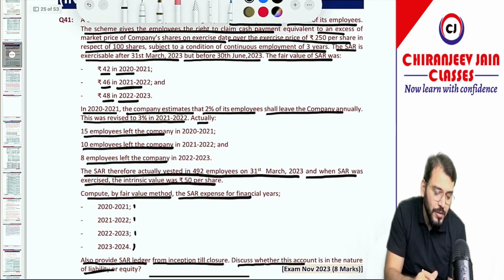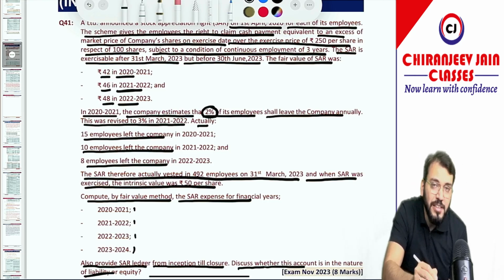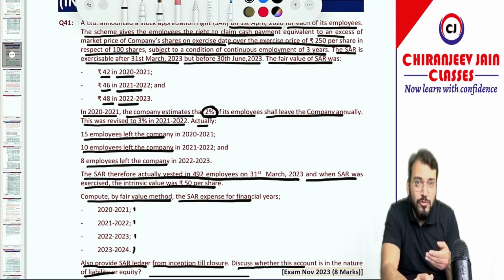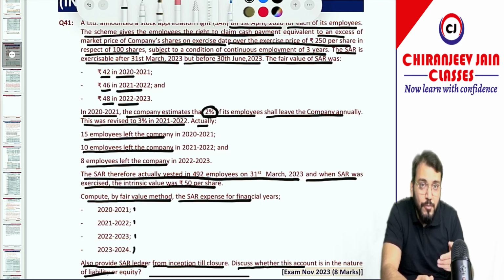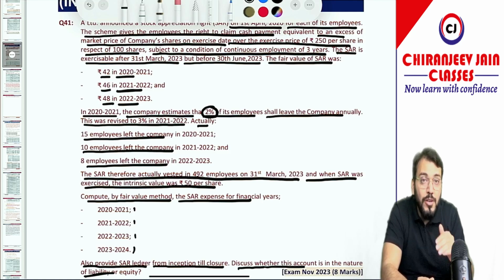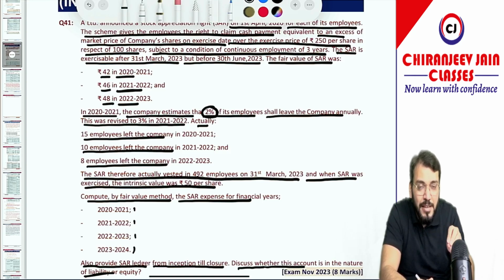So very simple question. The same question we have done in the class, but when I did it in the class, I said that for this type of question, two assumptions are available about this 2% annual departure rate. So I said in class that two assumptions can be taken. One, that we can assume that this 2% annual departure rate is for the entire vesting period, or we can also assume that 2% annual departure rate is for the remaining vesting period. Remaining vesting period means first year this estimation has been done for second and third year. Second year this estimation has been done for third year. So these two assumptions can be taken.